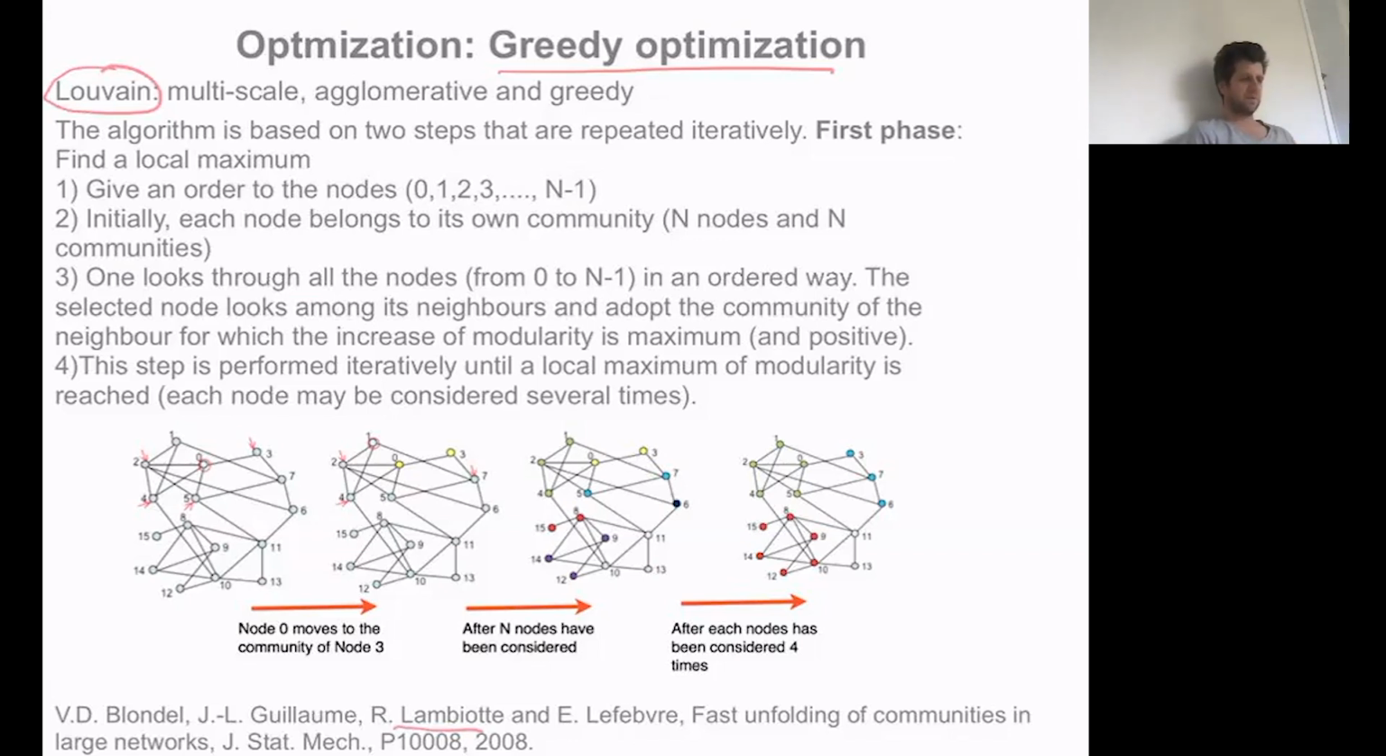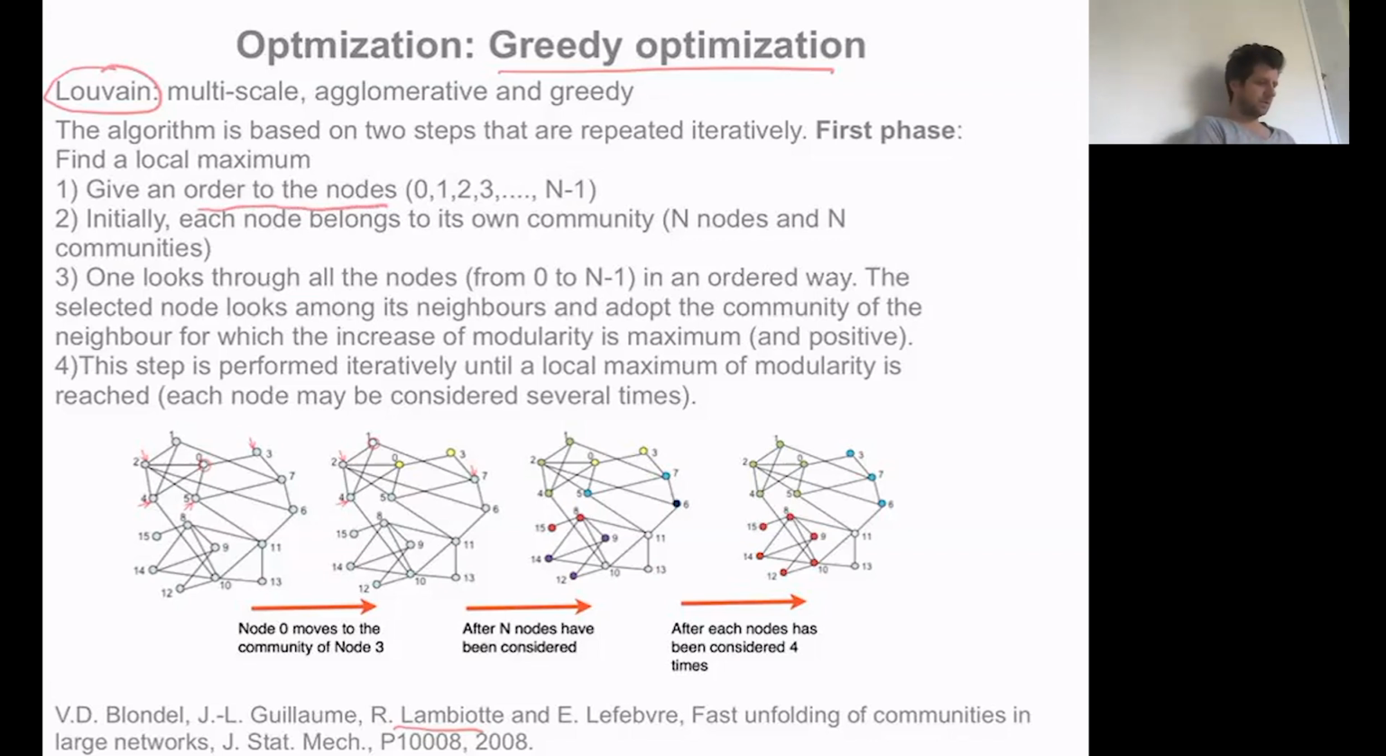So how does the method work? The method works by proceeding in a greedy fashion. Initially, you give an order to the nodes. So you simply say, well, there is a node number 0, 1, 2, 3, and so on until n-1. And then initially each node belongs to its own community. So node 0 is in community 0, and so on and so forth. So initially you have n nodes and n small communities of single nodes.